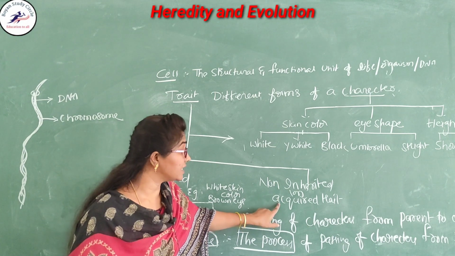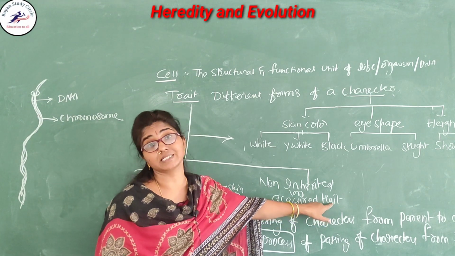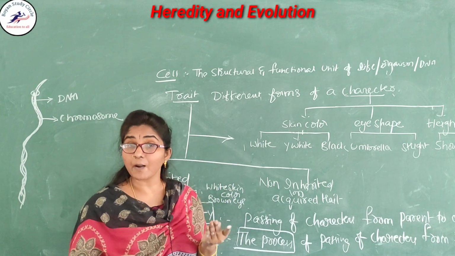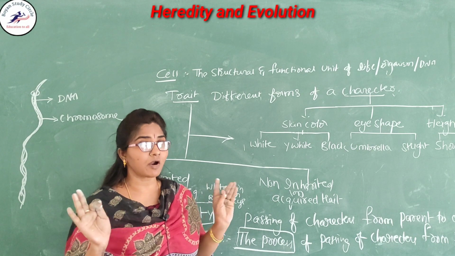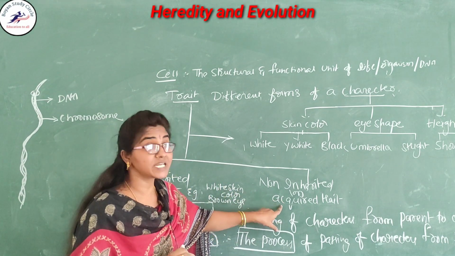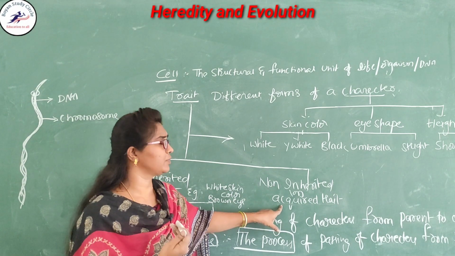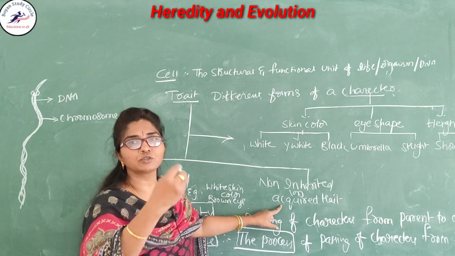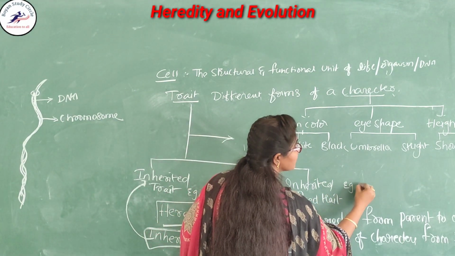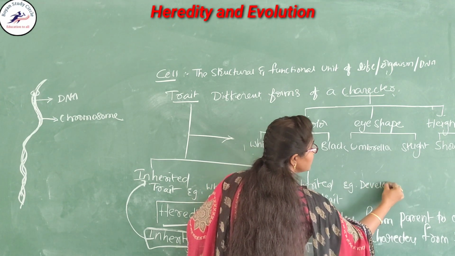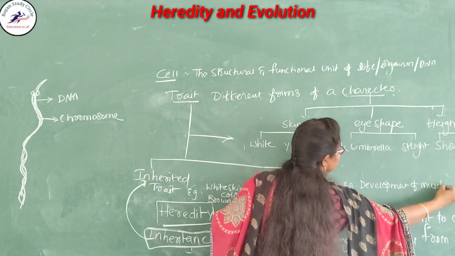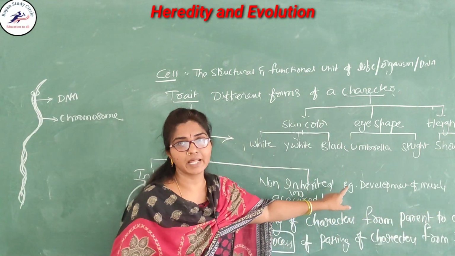Non-inherited traits we also call acquired traits. Acquired means we obtain them in our life, so these are not transferred from our parents; they are acquired by us only. Those traits are called acquired traits. How do you acquire them? For example, if you go to the gym, you can obtain muscles. That development of muscles comes under the non-inherited traits.